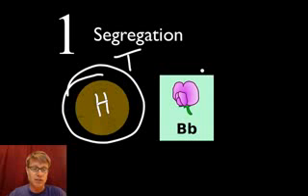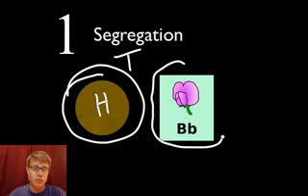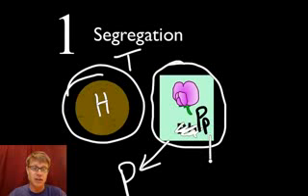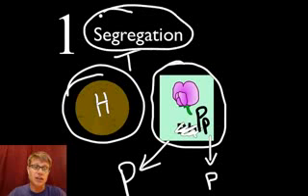Same thing with genes. If this is that F1 generation, and this shouldn't be B, this should be P, so we'd say this is big P, little p. What are the odds that the offspring are going to get a big P? Well, it's a 1 in 2. What are the odds that they're going to get a little p? It's 1 in 2. That separation of those two alleles is called segregation. This idea of segregation says that there's a 50% chance you're going to get either of these genes. They separate, and it's just random chance.